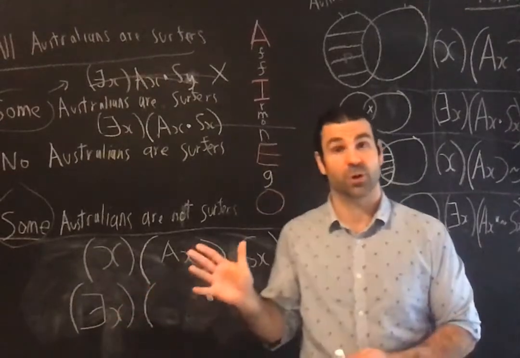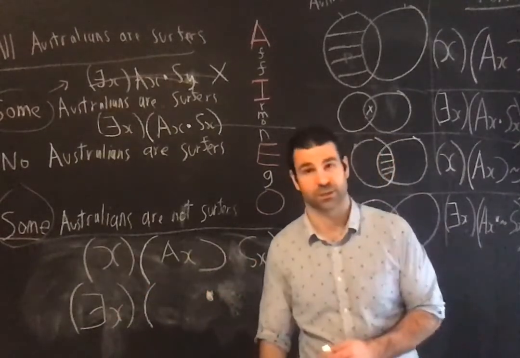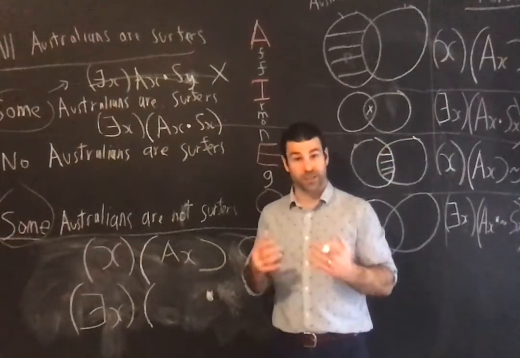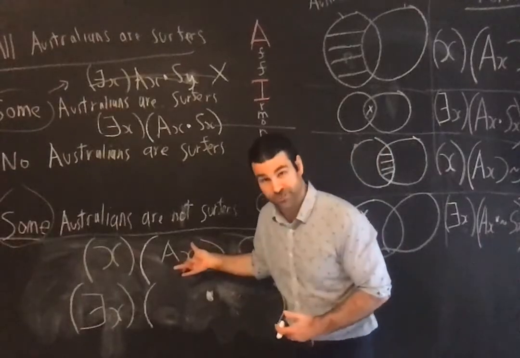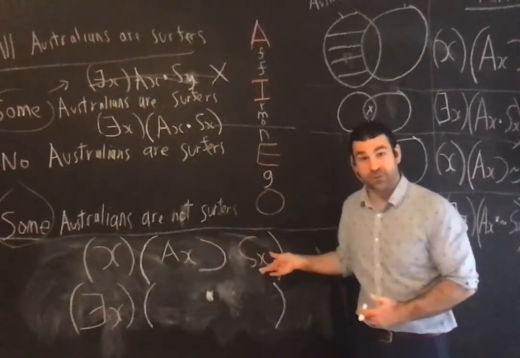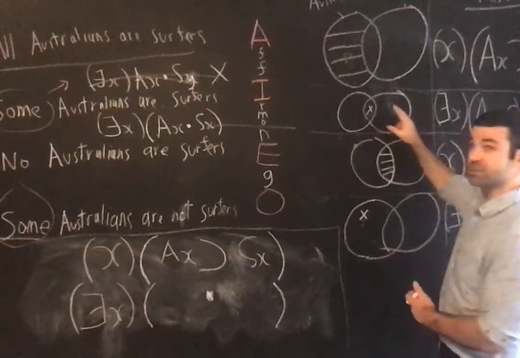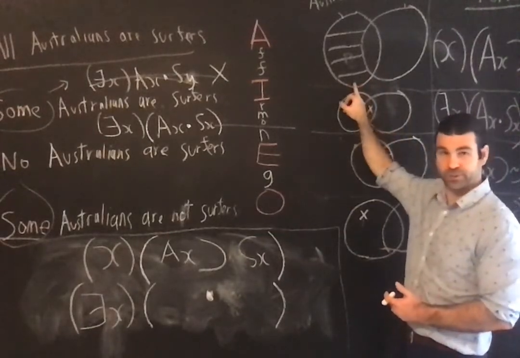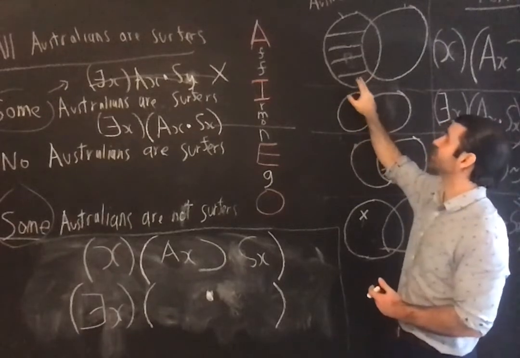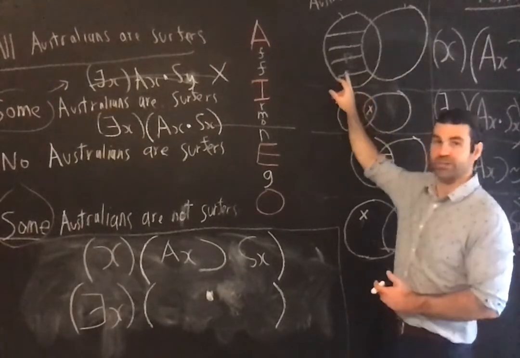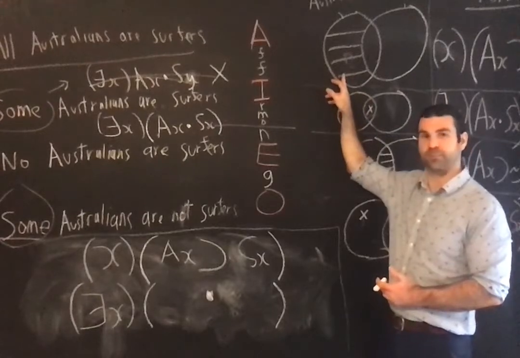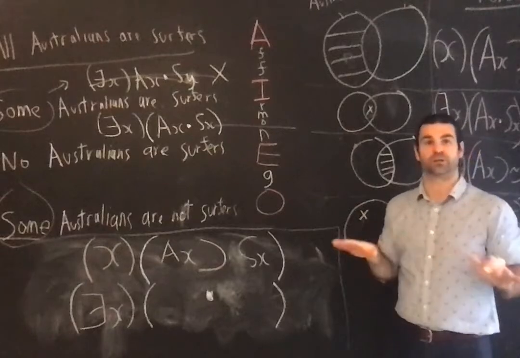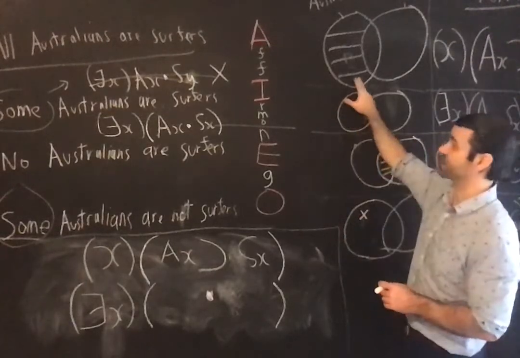Okay, so the next part was, what is the positive content of my categorical, all Australians are surfers? What am I saying? I'm saying that if the antecedent is true, if you are in fact an Australian, then you're a surfer, right? Our Venn diagram was, this section is empty. The section of things that are Australian but are not surfers is empty, right? Remember, the shading indicates non-existence. Shading indicates that this section is empty, right?